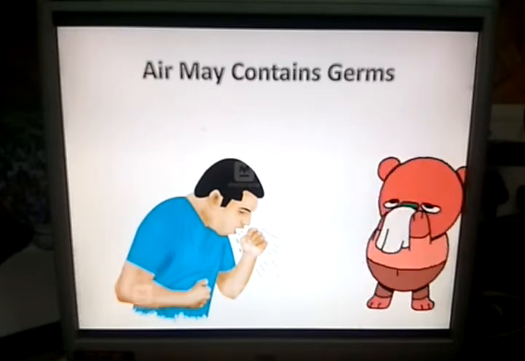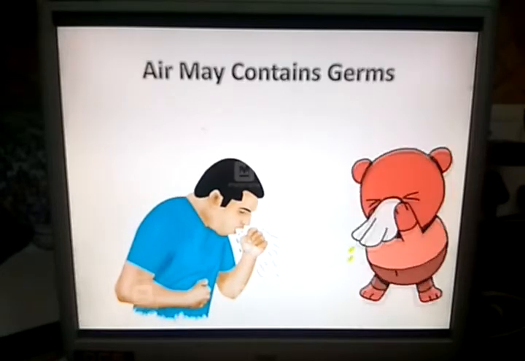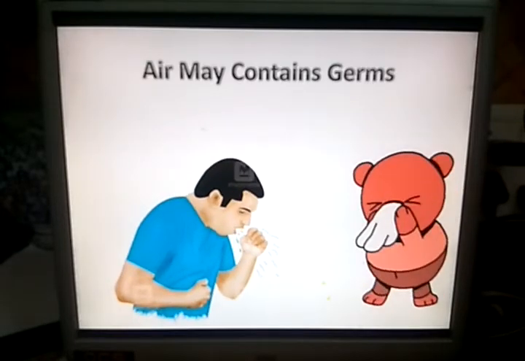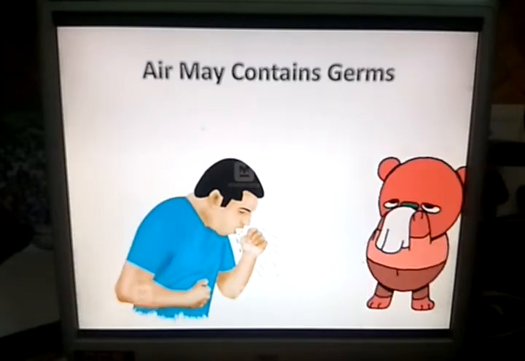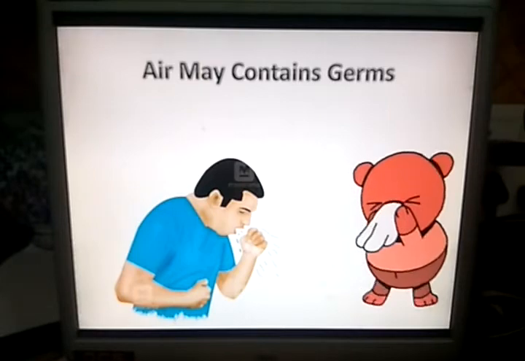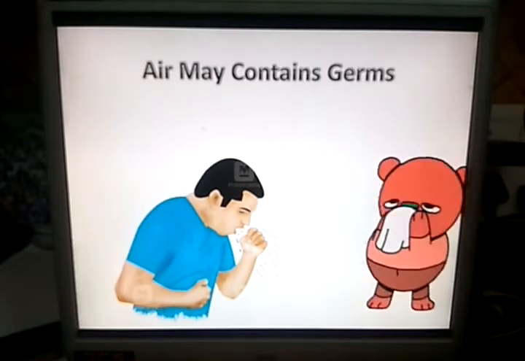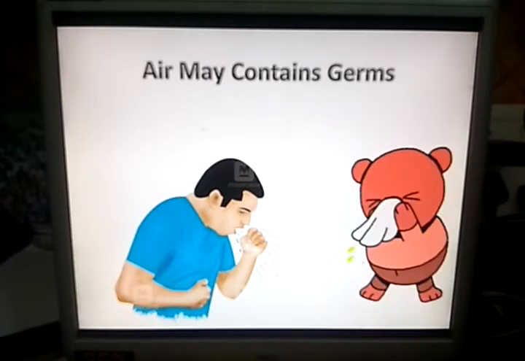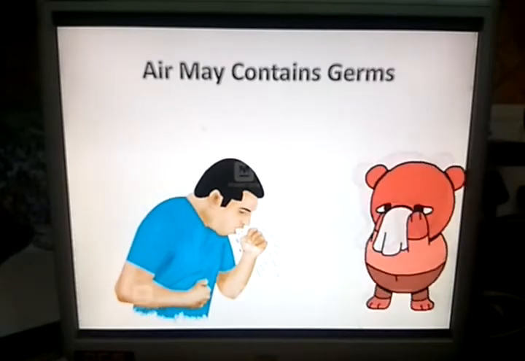Air may contain germs. Germs are very small living things that can make you ill. When a sick person coughs, sneezes or vomits, germs mix with the surrounding air.